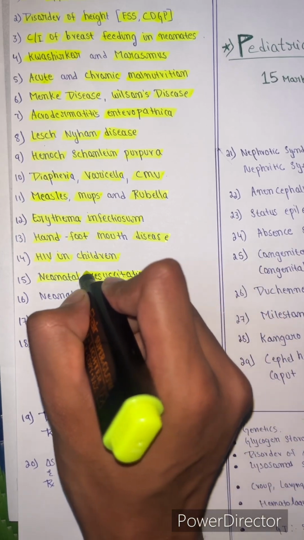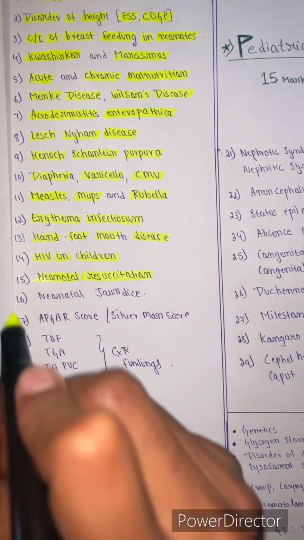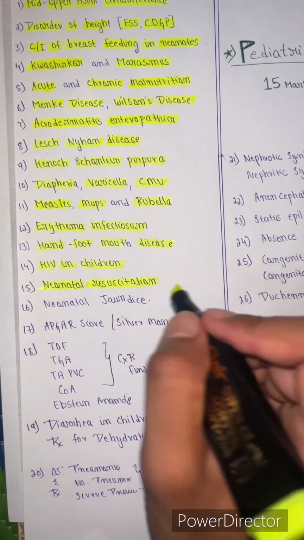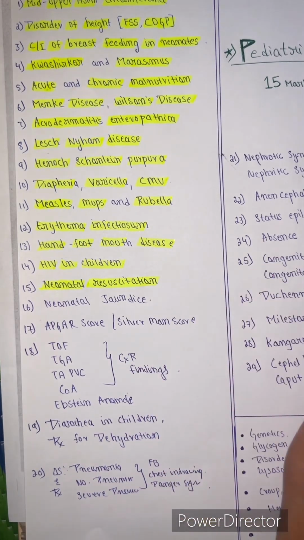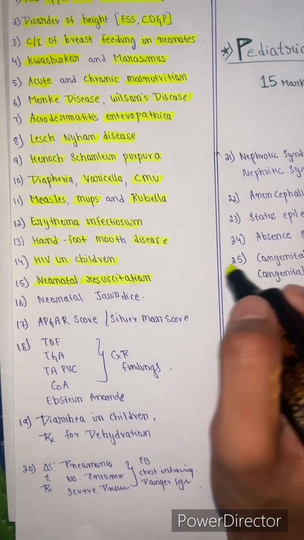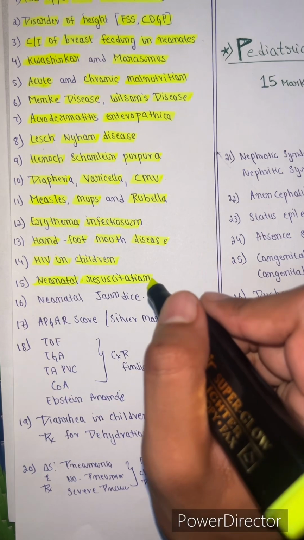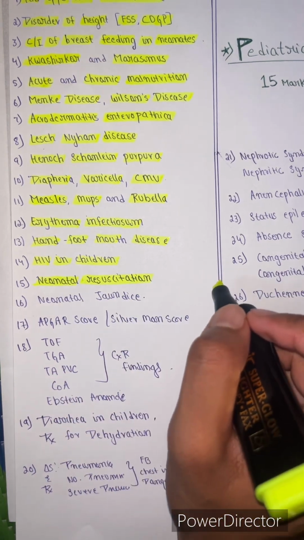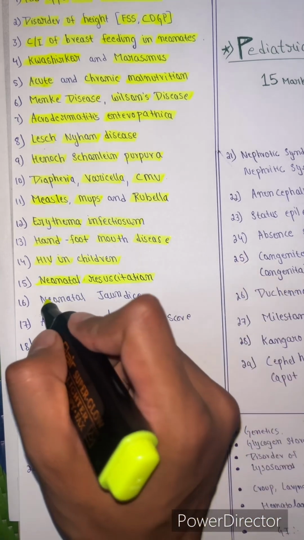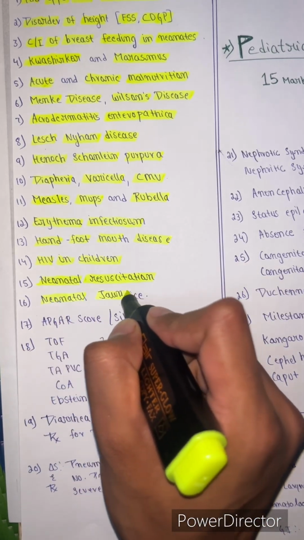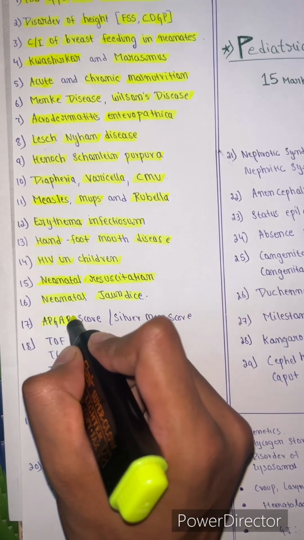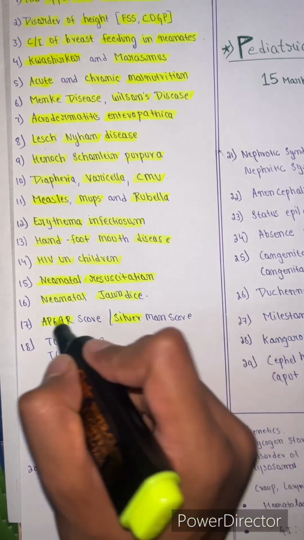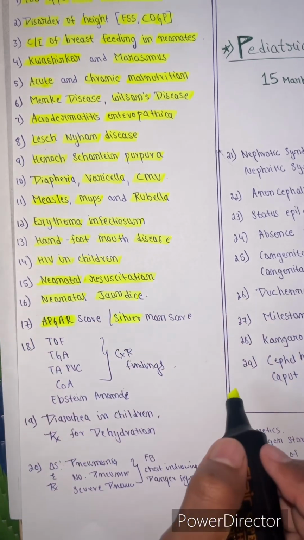In neonatal resuscitation, you should know the indications to start positive pressure ventilation, when we have to start chest compressions and when we have to start adrenaline injection, by looking at the heart rate parameters. This is also very important. And for neonatal jaundice, we have the APGAR score and Silverman score also. This APGAR score is very important.